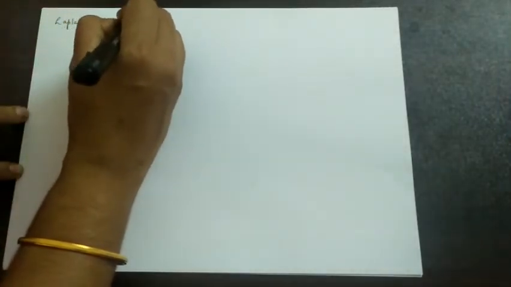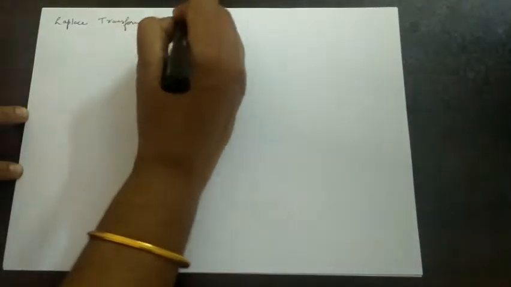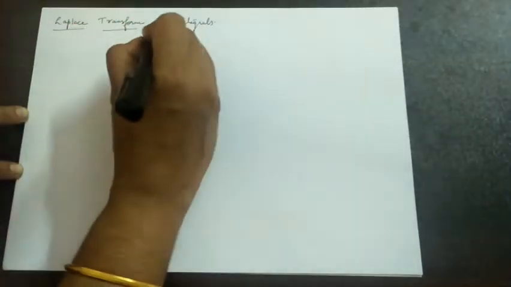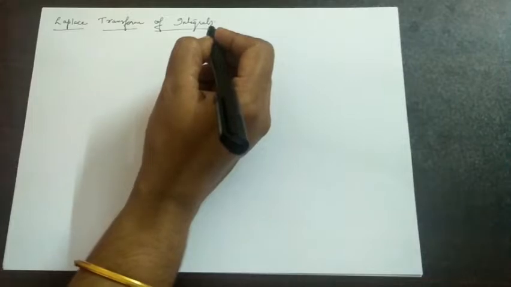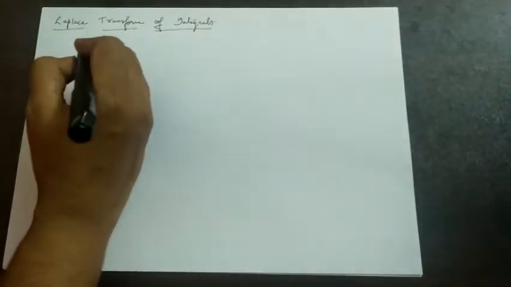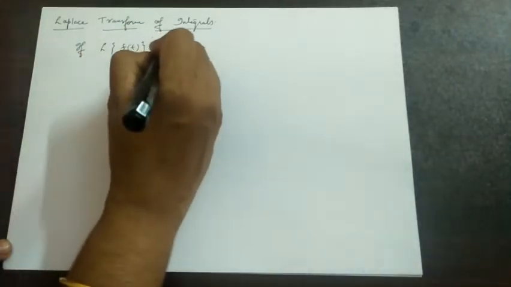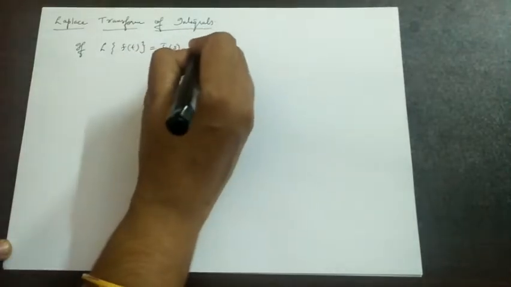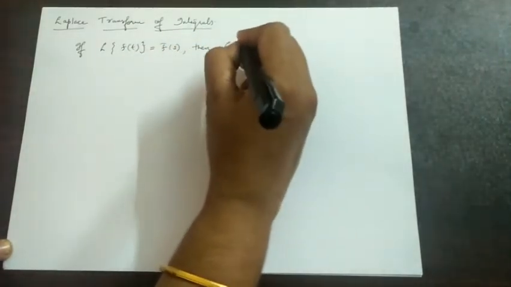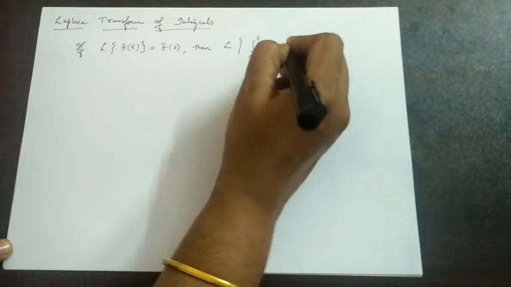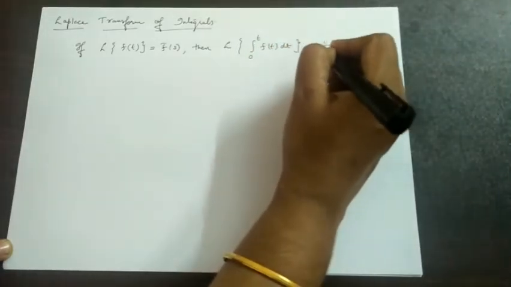Next we have Laplace transform of integrals. That is, if Laplace transform of f of t equal to f bar s, then Laplace transform of the integral of f of t, that is integral from 0 to t f of t dt, is equal to 1 by s into f bar s.